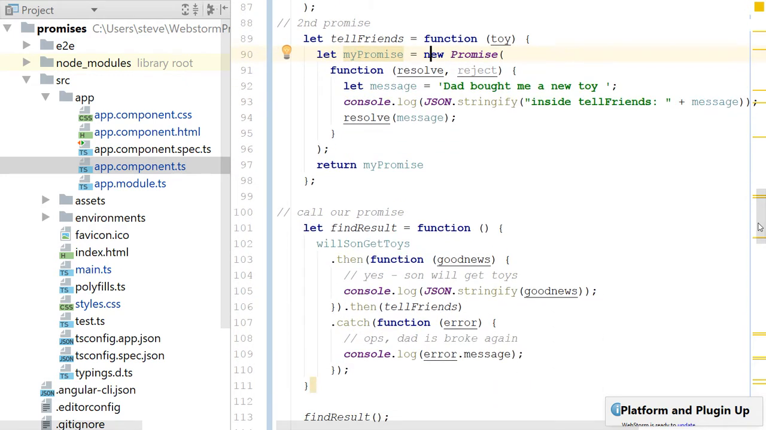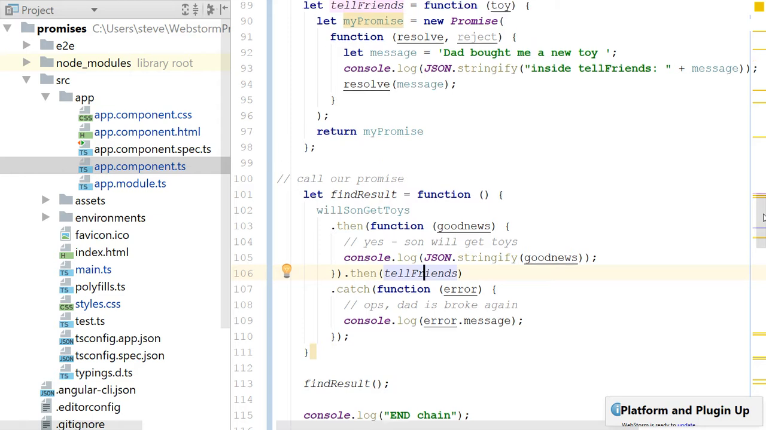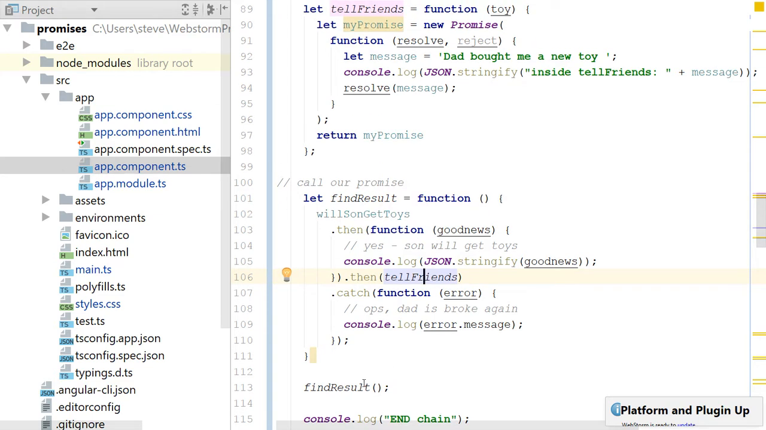Okay, so here we do a find result. We're consuming the promise, and we do then we get the good news, we log the good news, and then we tell friends. And so really the tell friends is the chain, right? So this is the thing I wanted to show you, that after we get the good news, then we could tell friends, and we get a handle on that resolved value. Then I execute the find result, and then I do a console log end chain.